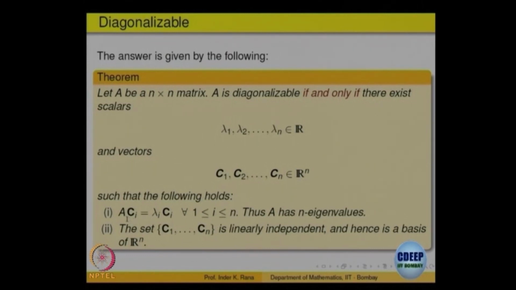One, A applied to the vector Ci is lambda i Ci, and this essentially says that the scalar lambda i is an eigenvalue and Ci is an eigenvector for that eigenvalue. And the diagonalizability is captured by the fact that the set of these eigenvectors C1, C2, ..., Cn is a linearly independent set and hence forms a basis for R^n. There are n vectors which are linearly independent and form a basis.